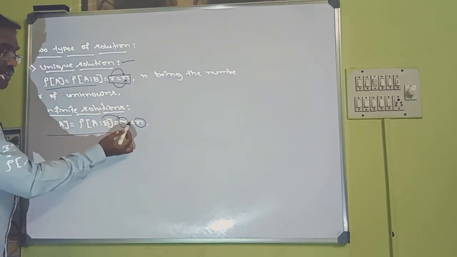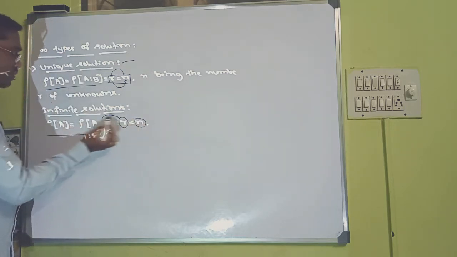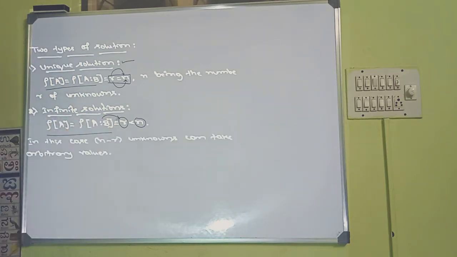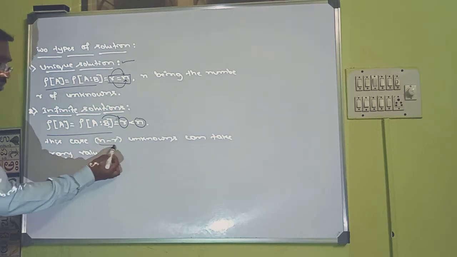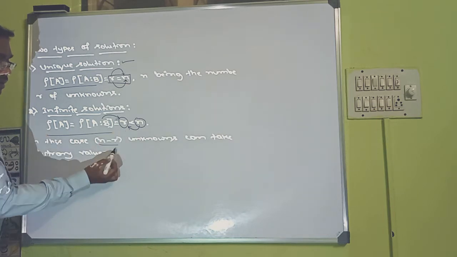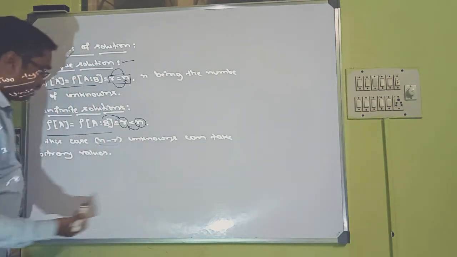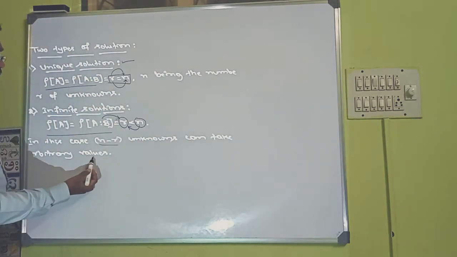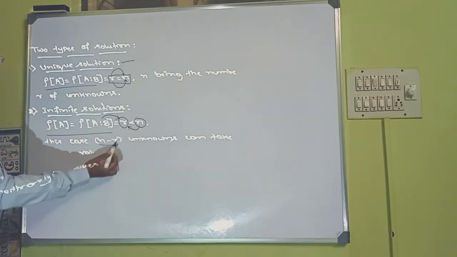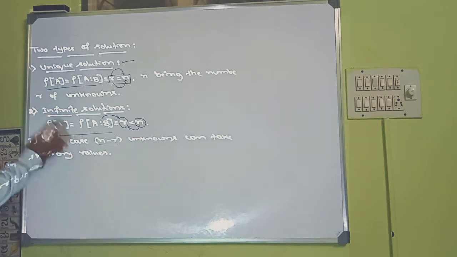If the rank is less than the number of unknowns, the system has infinitely many solutions. In this case, n minus r unknowns can take arbitrary values. That's why we say it has infinite solutions.